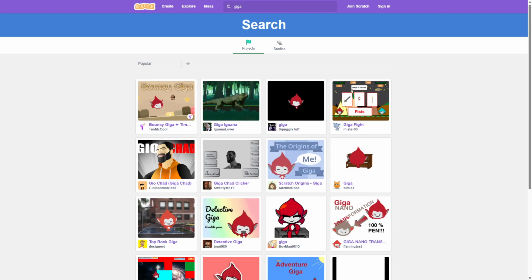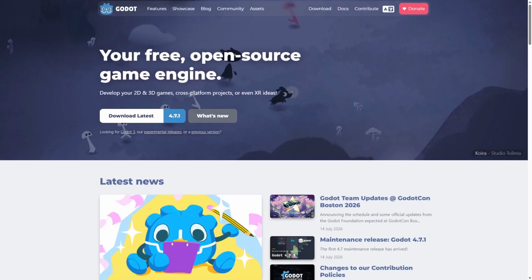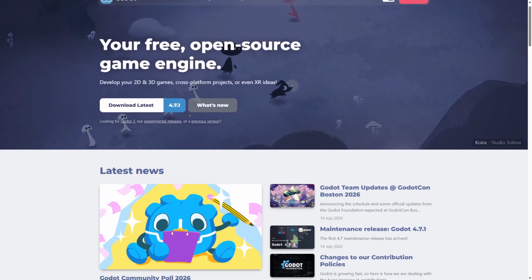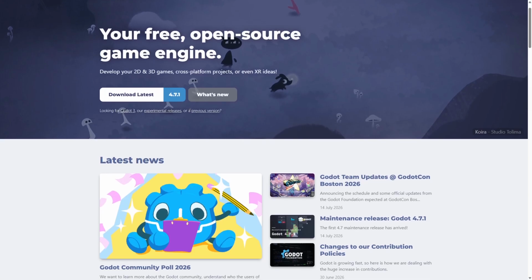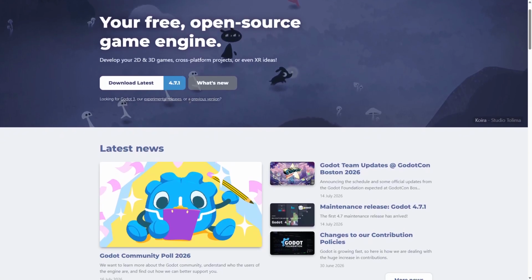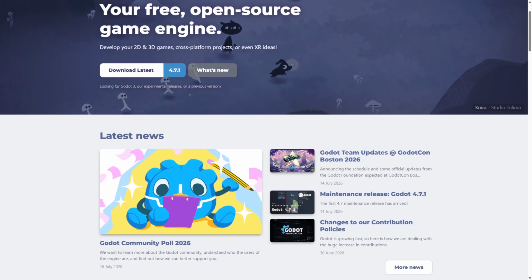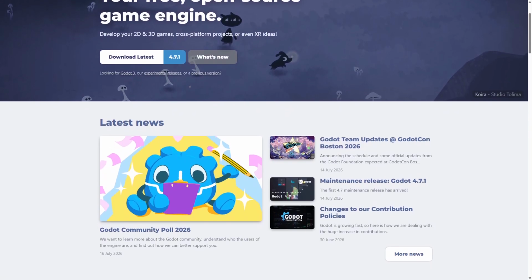Godot provides a full-featured engine with scripting and 3D support, while Giga Scratch is a simplified visual programming environment inspired by Scratch. The core difference lies in complexity versus ease of use. Godot is an open-source game engine known for its versatility and power. It supports 2D and 3D game development with a dedicated scripting language called GDScript, which is similar to Python.